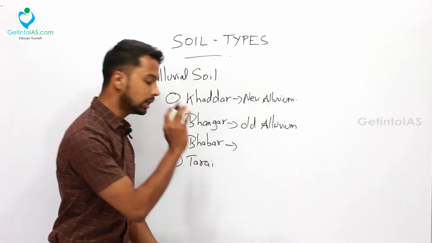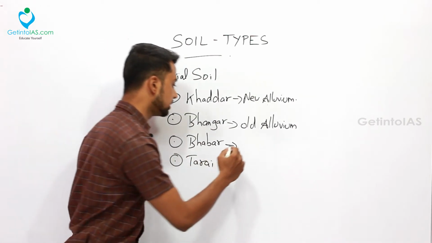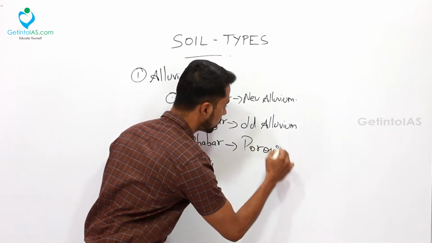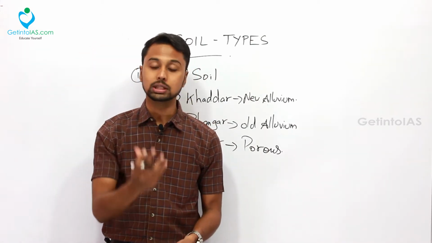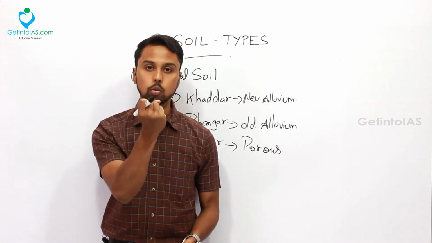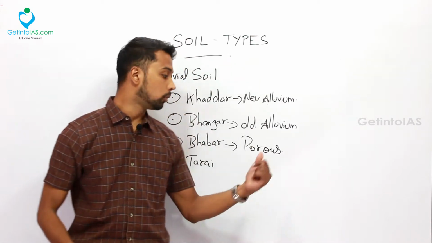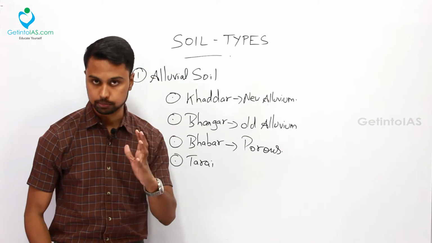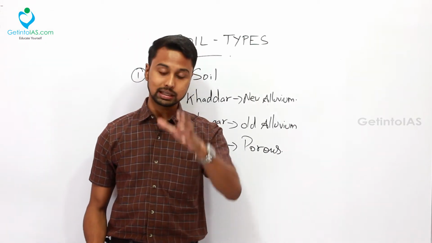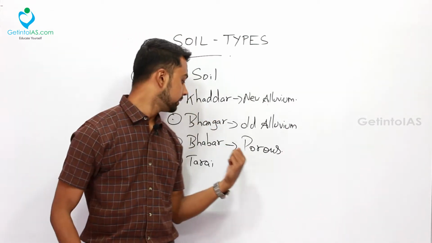Okay, so the important feature of this Babar alluvium is that it is very porous in nature. So what do you mean by porous? You take a sponge and pour water on the sponge. That sponge will suck all the water and retain it. That is the porous characteristic, and that characteristic is applicable to the Babar type of alluvium. We are talking about the Himalayas. In the lower foothills of Shivalik, you can find this Babar.